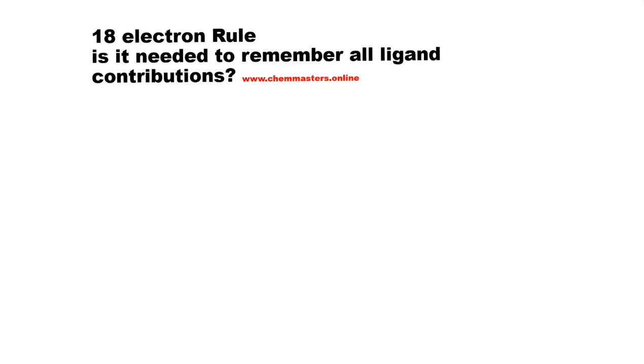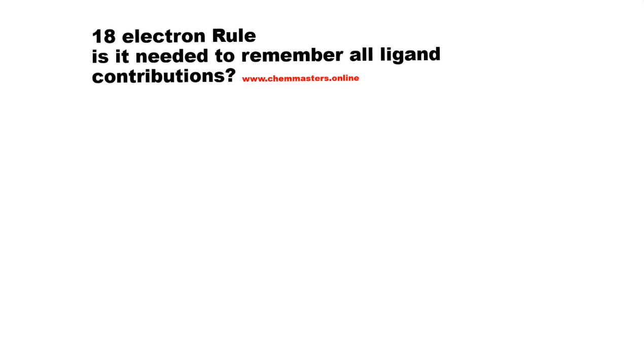So here in this video, we are going to analyze the most important topic, that is the 18 electron rule. And we all know that the 18 electron rule has great importance in various chemistry competitive examinations. I can say that in every exam, if we get a question on the 18 electron rule, more than 90% of aspirants or students fail to find the correct electron count for the given complex.